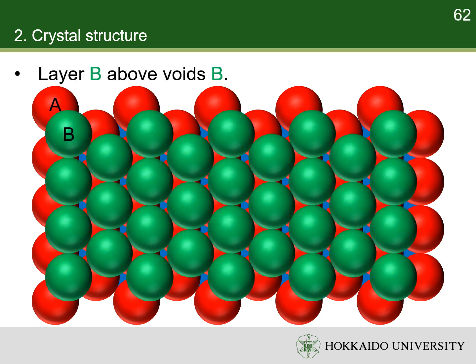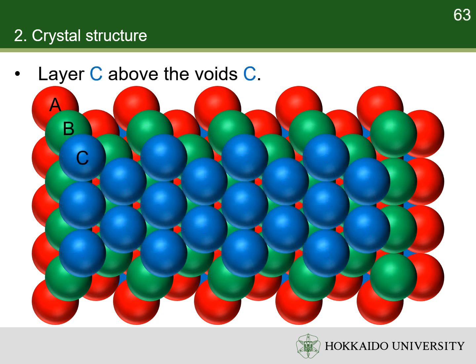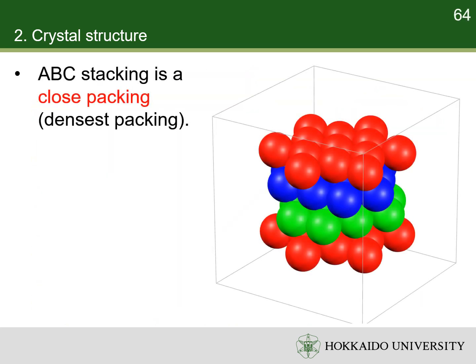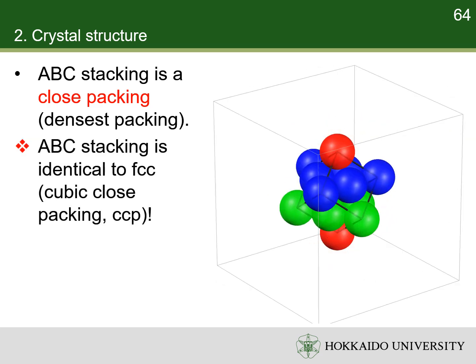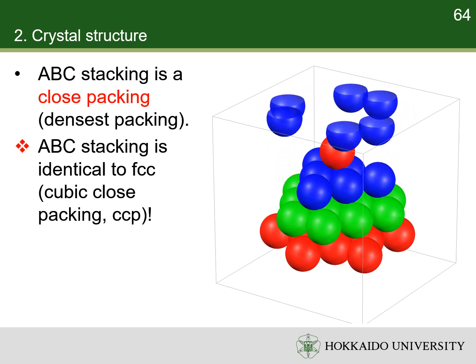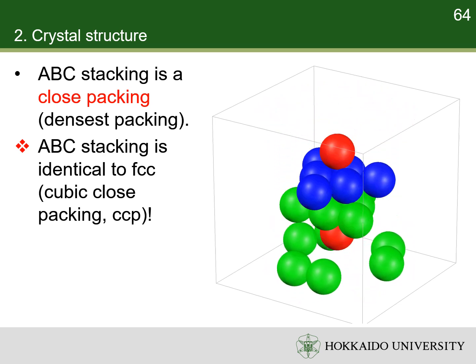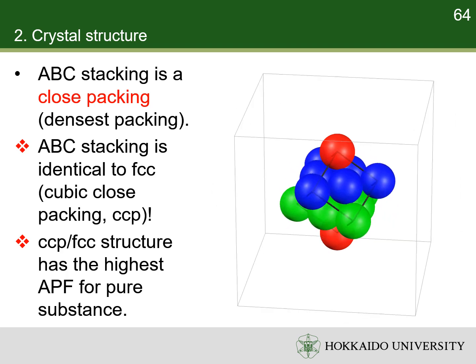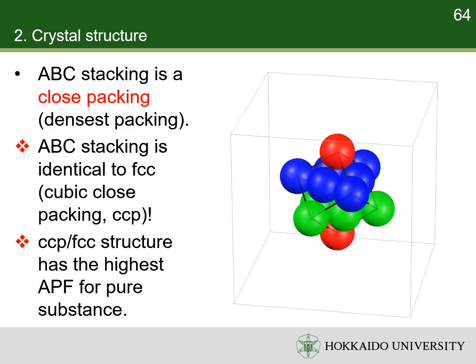Suppose the second layer is positioned on B, and the third layer is positioned on C. Then, the stacking is repeated in the pattern of ABC, ABC, ABC, etc. Every third layer is the same. This close packing is the same as the FCC structure. So, FCC is also called cubic close packing, CCP. FCC has the highest APF for a one-component substance.